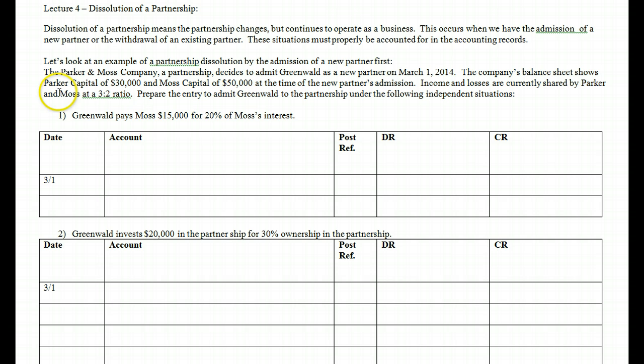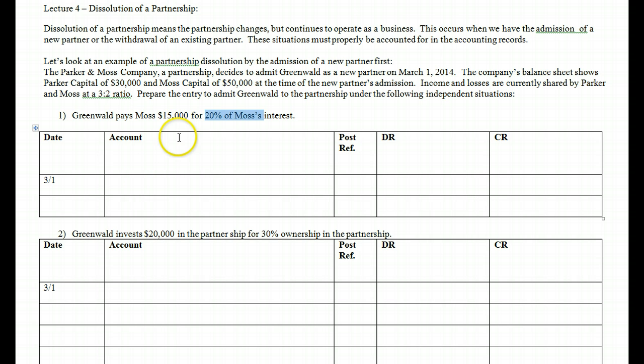Remember, we're only concerned with accounting for the partnership. We're not worried about what happens to the personal accounts of our partners. So Greenwald is paying out of his personal account into Moss's personal account. That's money that's outside the scope of the partnership. The only thing that's inside of the scope of the partnership is this 20% of Moss's capital, or Moss's interest.